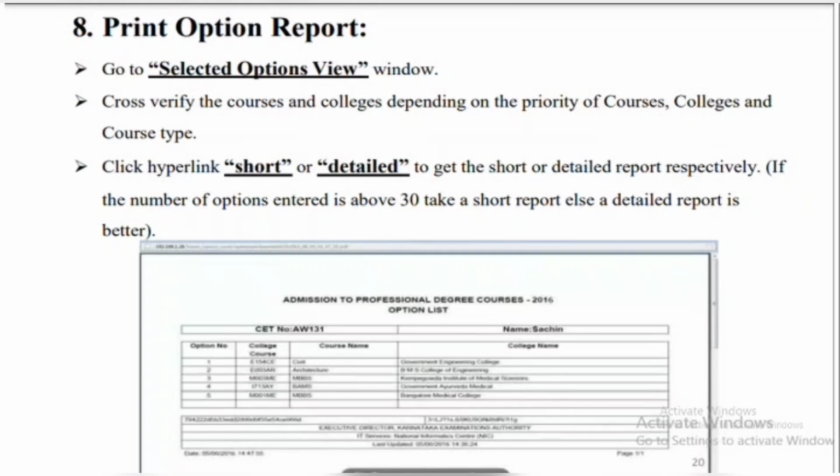I think all your doubts are clear now. Still, if you have any doubt, ask in the comment box. I will try to clear your doubt. As I told earlier, every minute is worth watching. Guys, I hope all your doubts are clear now. Try to share this video as much as possible, so that everyone can get to know about option entry, because option entry is a very important procedure, as I told earlier. I hope you are all clear now.